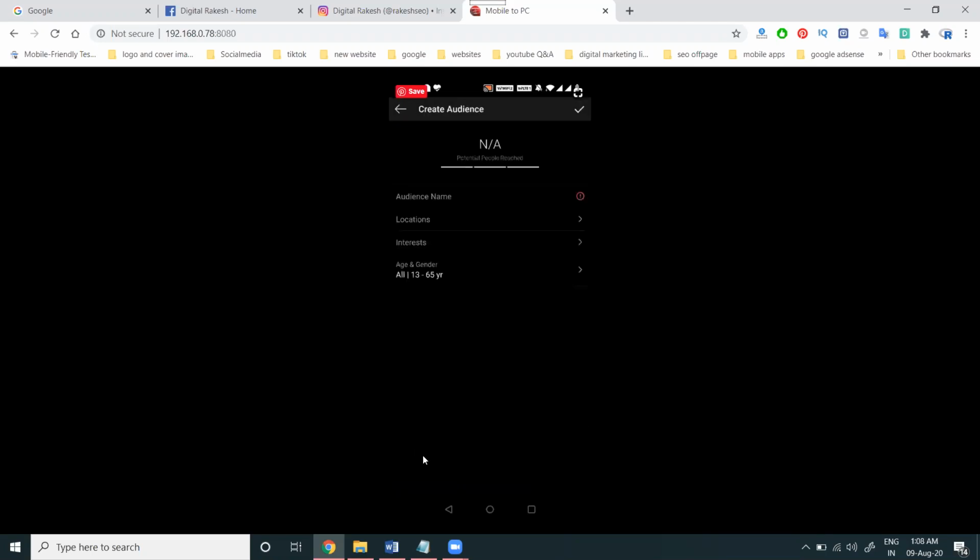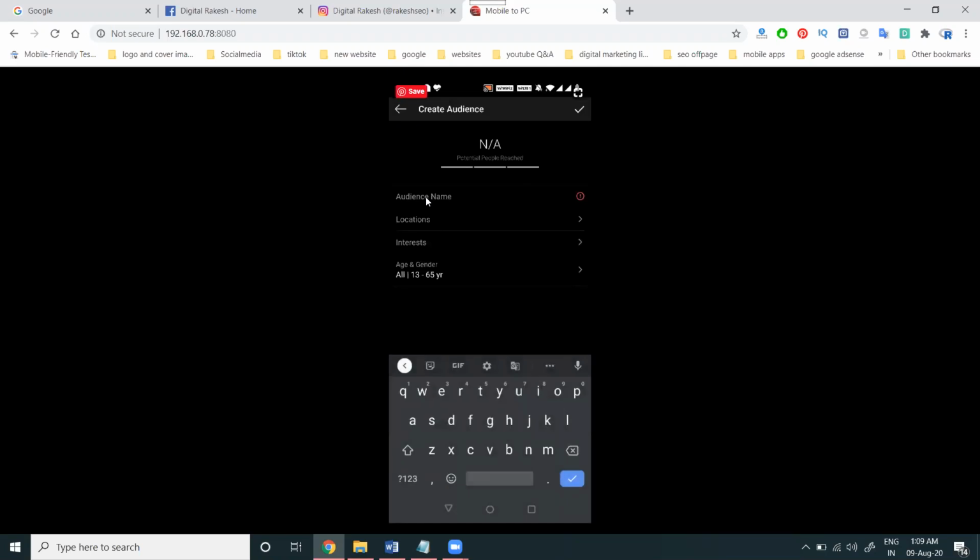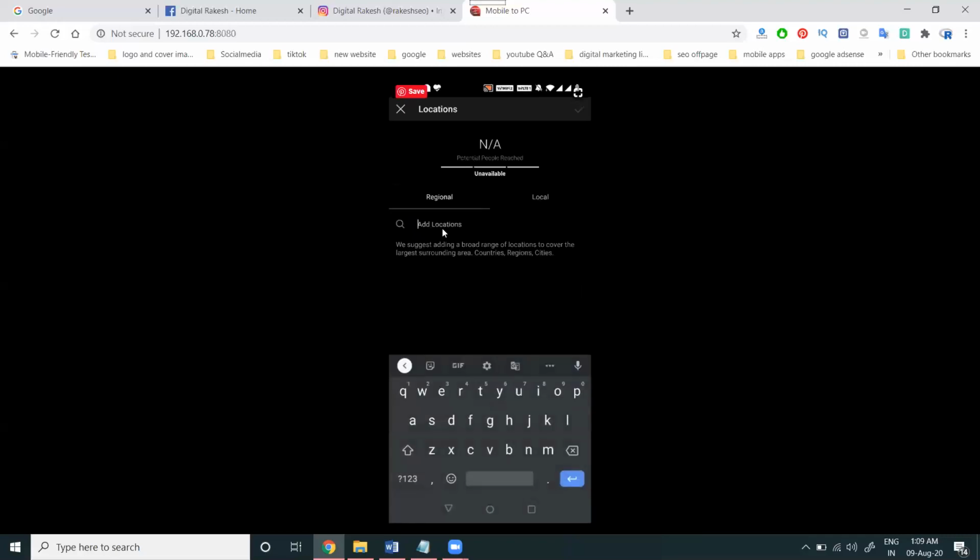When you click manual, you get audience name, location, interest, and age. First, select the audience name. I'm creating the particular option here. Location: click the location option. Where you want to promote: local, or add your location. Here I'm promoting only for Hyderabad.